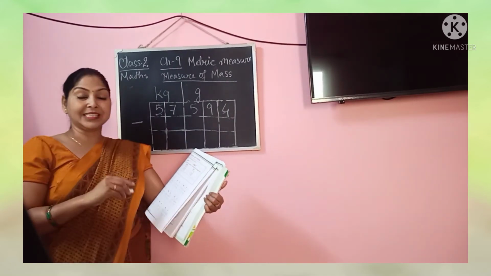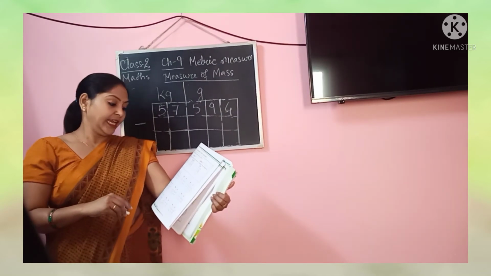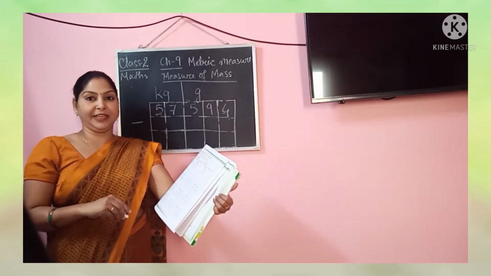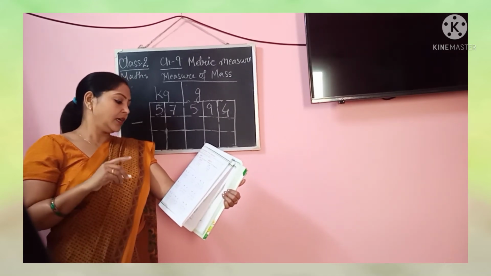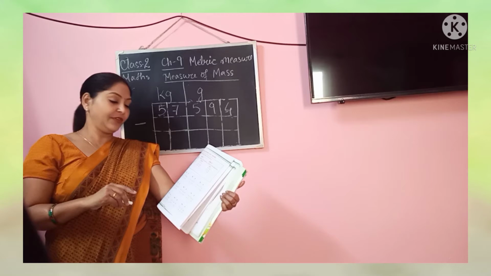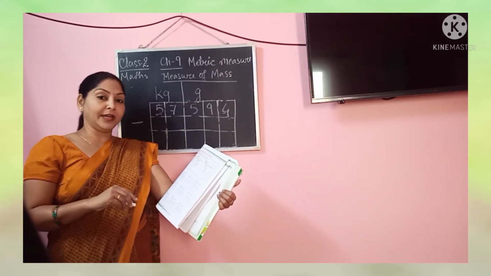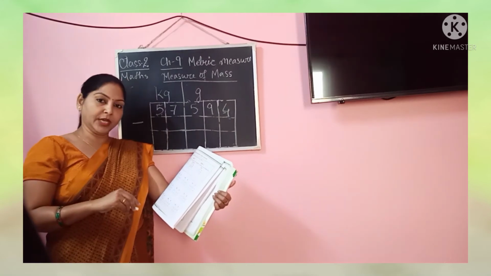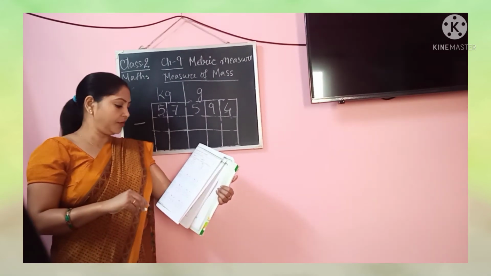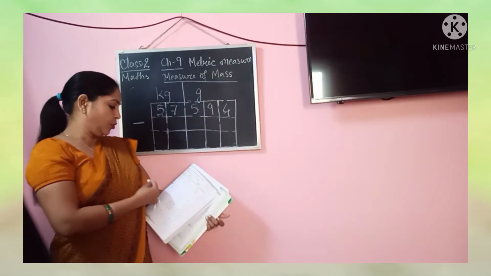Oh, the previous question I made a mistake. It was 825, not 325. So the answer will be 52 kg 150. And I did it something else, I guess. Okay, so please do that correction. Alright. So we are doing number 2.